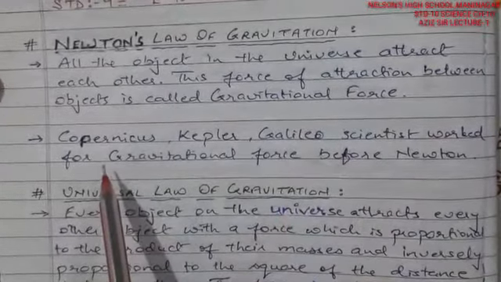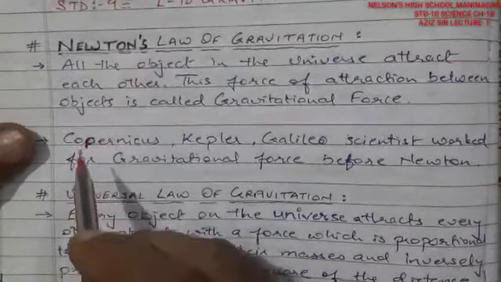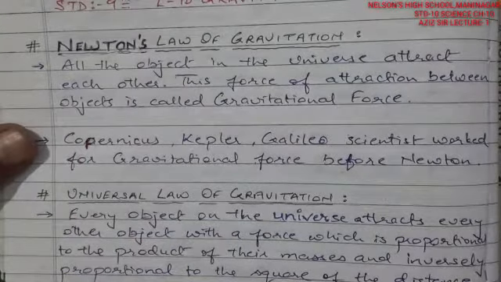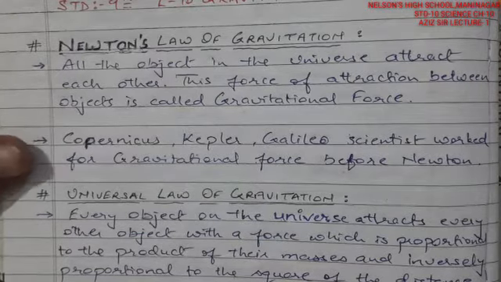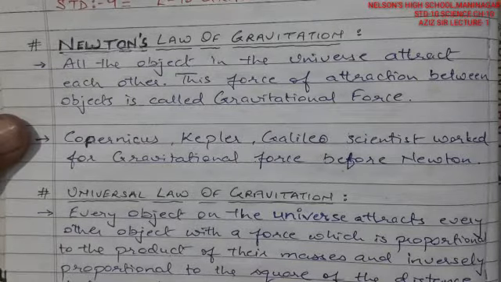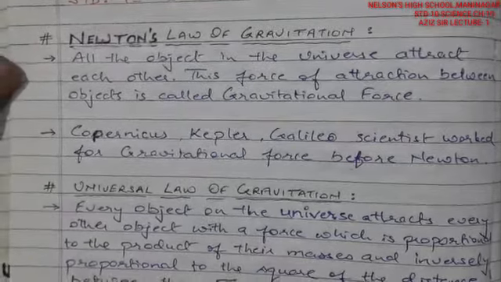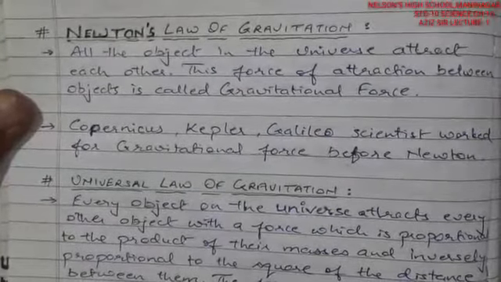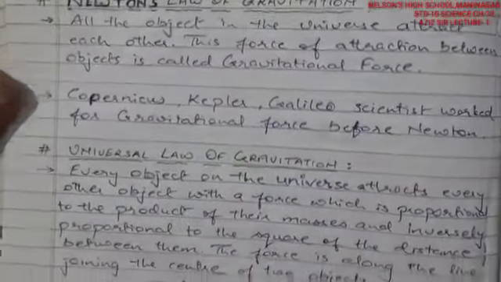Many different scientists before Newton also tried and proved many things, like Copernicus. Kepler's three laws are very famous. Galileo was the prominent scientist from whom Newton built his work. Basically, I can say that Galileo did much of the work and Newton just polished that work. So these were the scientists who worked on gravitational force before Newton.